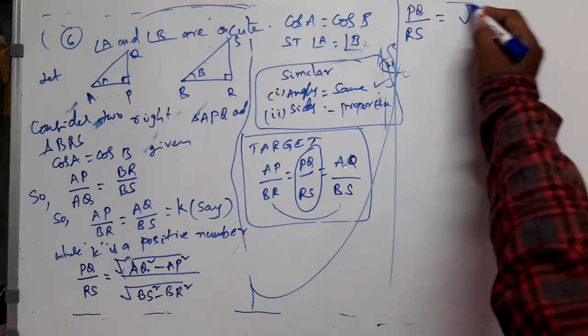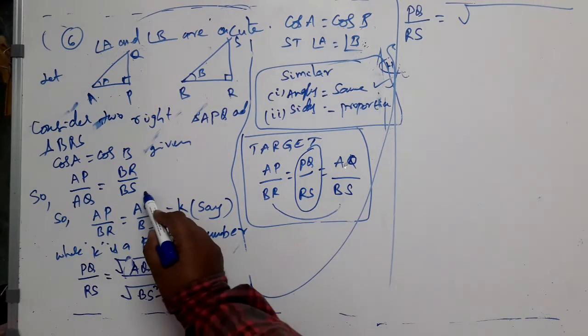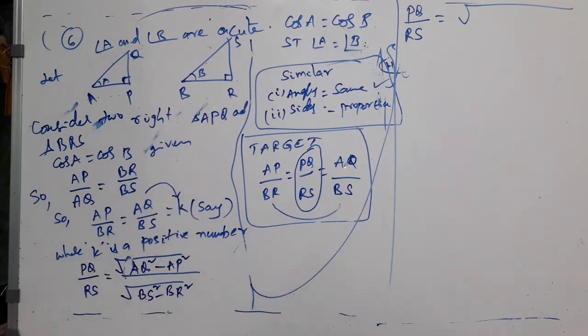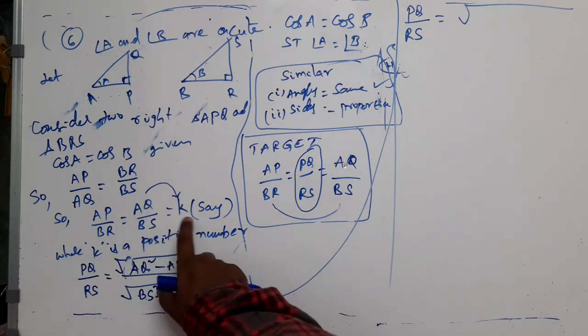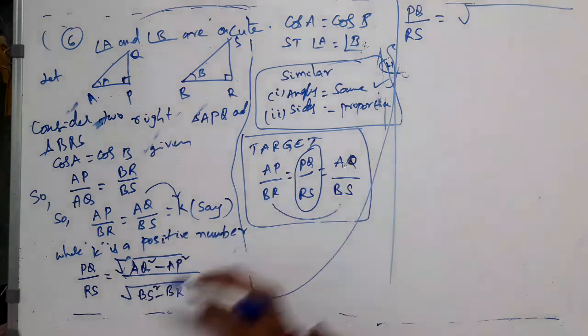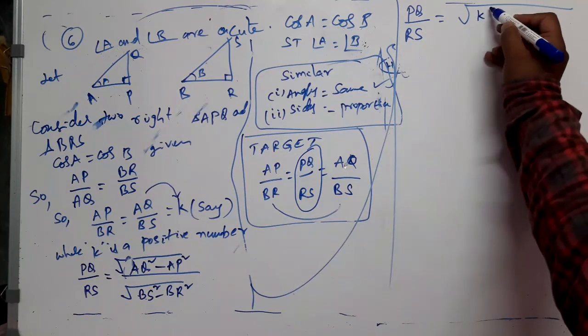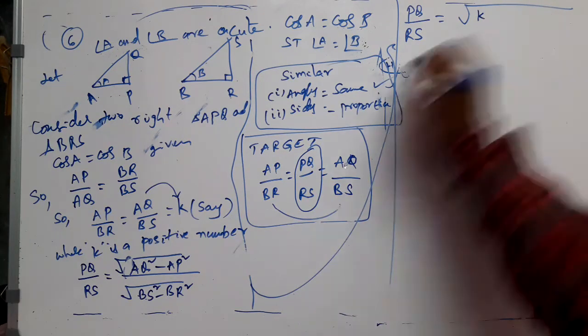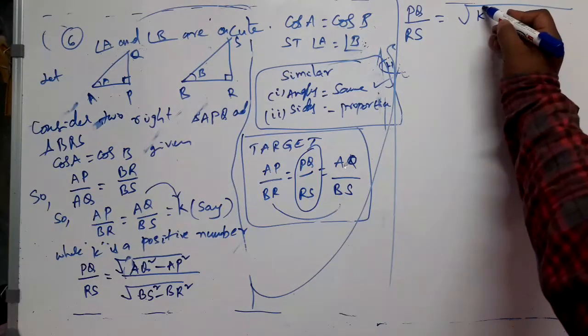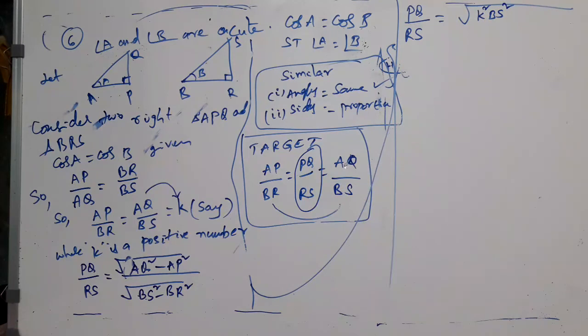Square root of, observe carefully, AQ square minus AB square is the numerator. See this relation: AQ by BS is equal to K. From this, in the place of AQ, can I write K multiplied by BS? Yes. In the place of AQ, I am writing K multiplied by BS. That is (K multiplied by BS) whole square, AQ square is. So that is K square multiplied by BS square. Can I write like that?